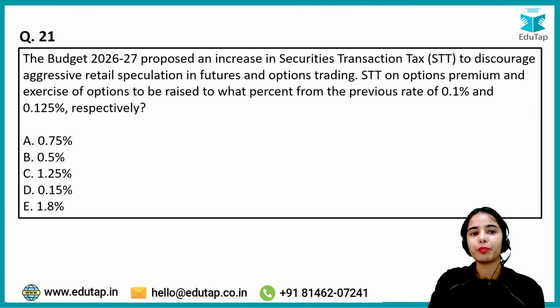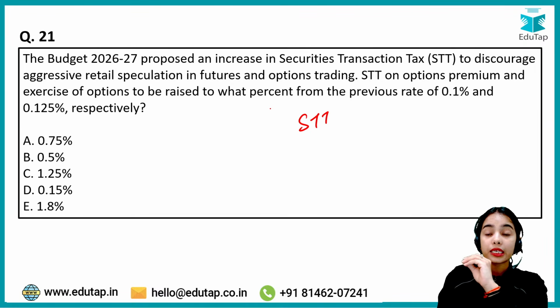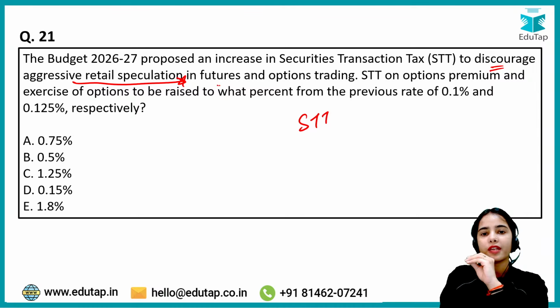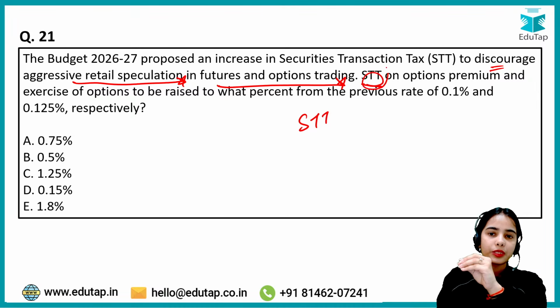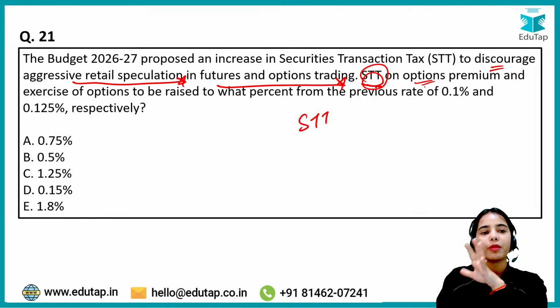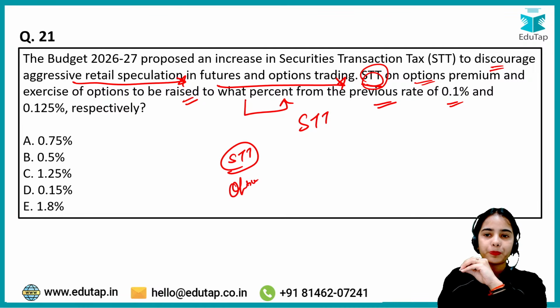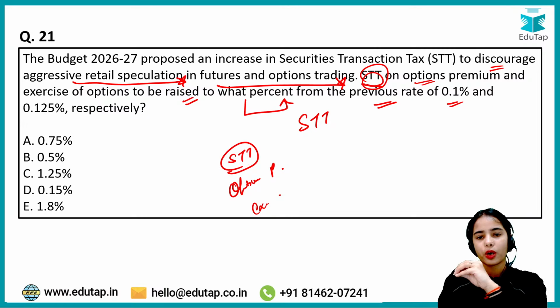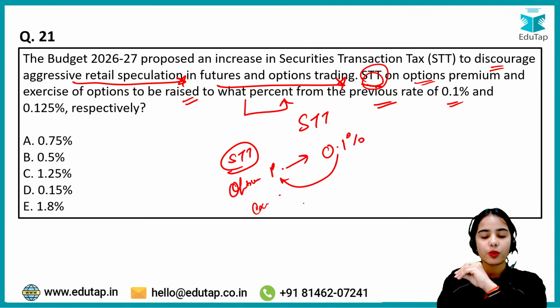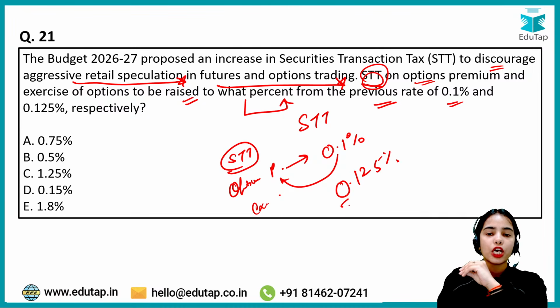Now coming to the next question, that Budget 2026-27 proposed an increase in the securities transaction tax to discourage aggressive retail speculation in futures and options trading. So the securities transaction tax on options premium and exercise of options is to be raised to what percentage from the previous rates of 0.1% and 0.125%? Basically, the previous rate was 0.1% for the option premium, and for the exercise of options the rate was 0.125%, so the rates have been increased.